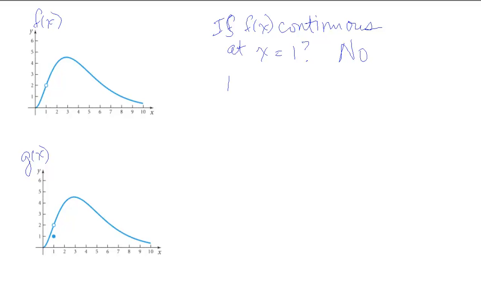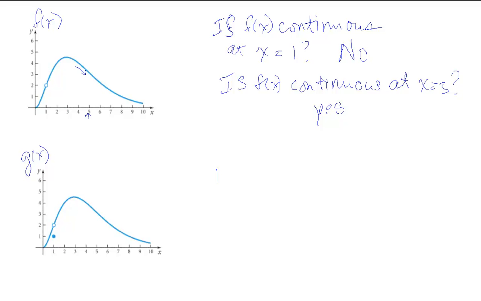Okay? We can ask, is f of x continuous at x equals 5? Okay, so here's x equals 5. And the answer is yes, it is unbroken when I get to 5. So in other words, if I try to travel along the graph from the left side here, and I get to 5, do I have to lift my pencil to continue drawing the graph? The answer is no, I don't have to lift my pencil. It is continuous. So the answer is yes.